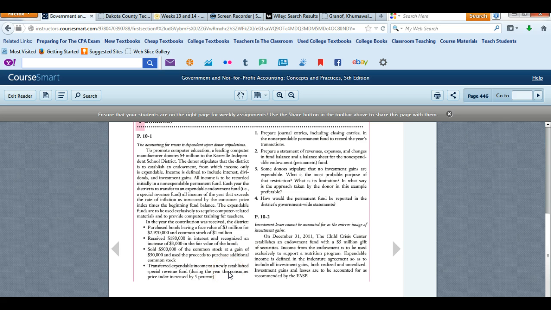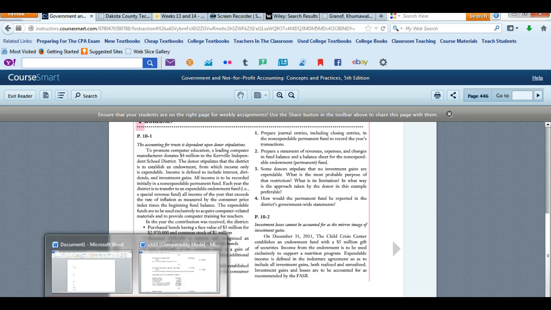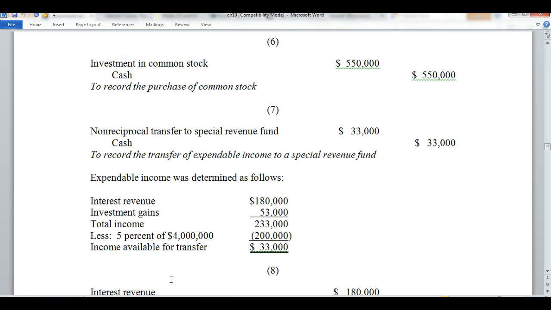It tells us that we transferred expendable income to a newly established special revenue fund during the year. The consumer price index increased by 5%. So the consumer price index of 5% is helping us to see the rate of inflation. So when we are dealing with a $4 million investment and a 5% increase in the consumer price index, it helps us to understand the inflation rate.